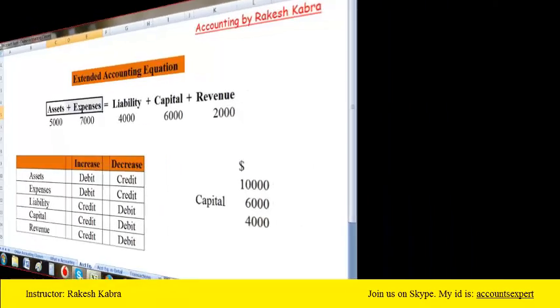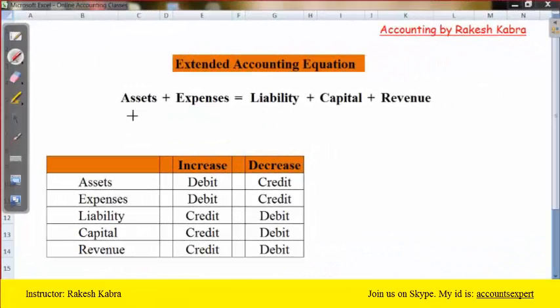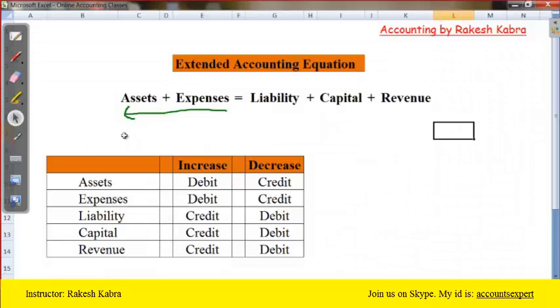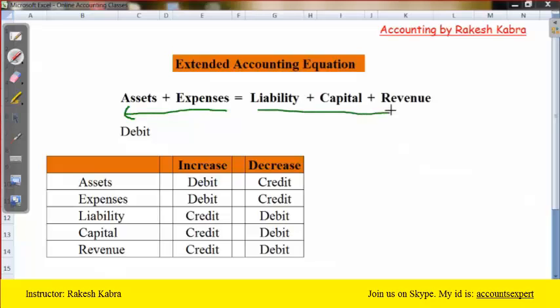So these three are known as sources of finance, and these two are known as uses of finance. Now these assets and expenses are on which side? The left side, and in accounting the left side is known as debit. The liability, capital and revenue are all on the right-hand side, and in accounting the right-hand side is known as credit. So left-hand side is debit, and right-hand side is credit.